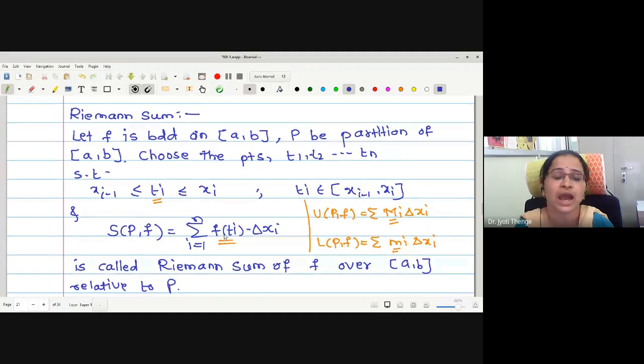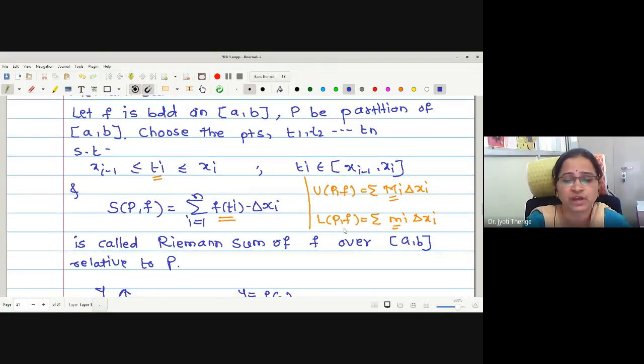And in the animation, this exactly gives us the area under the curve if the function is integrable. So one thing to keep in mind is that capital Mi and small mi were replaced by arbitrary function values, because capital Mi and small mi are not necessarily function values. Those will be function values only if the function is continuous.